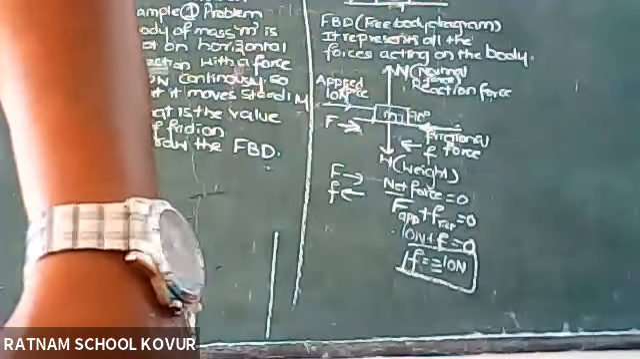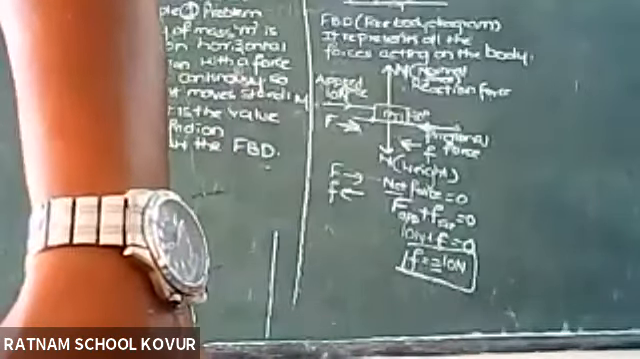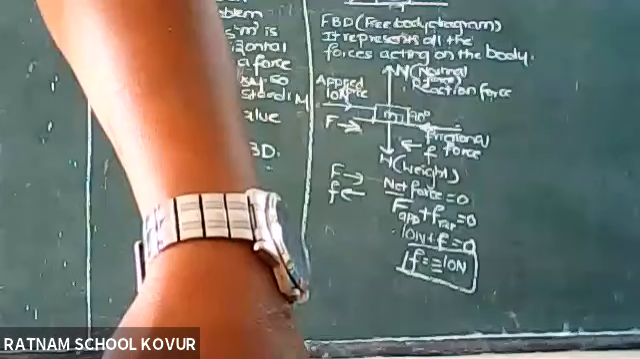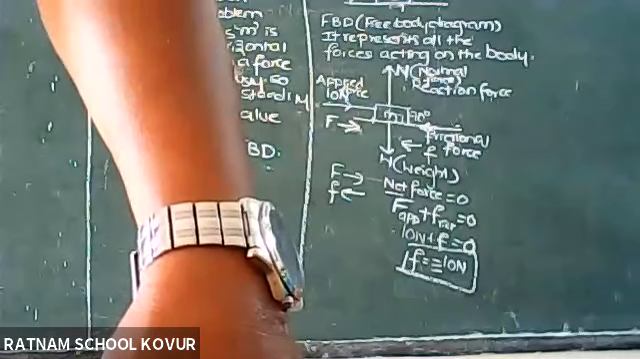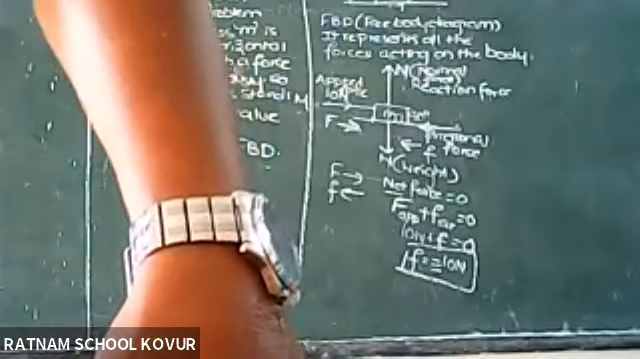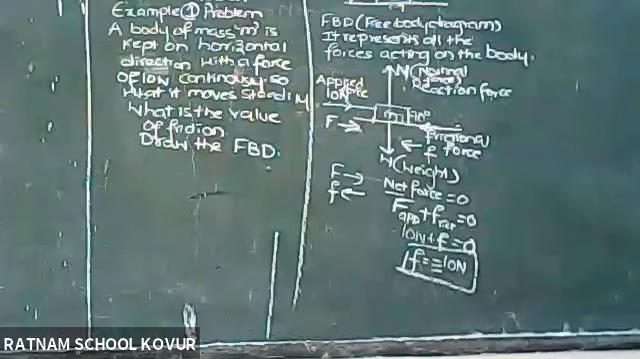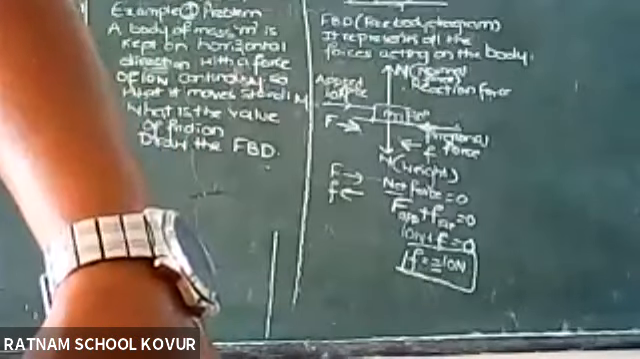Sir, Sai Ritvika. Yes, tell me. Sir, if applied force is 20 Newton, then how much is the frictional force, sir? Minus 20 Newton. Because applied force and friction will have the same magnitude. Only directions are different. That's why we have kept a minus symbol for friction, because it is acting opposite to the direction of motion. Okay, sir. Thank you, sir.